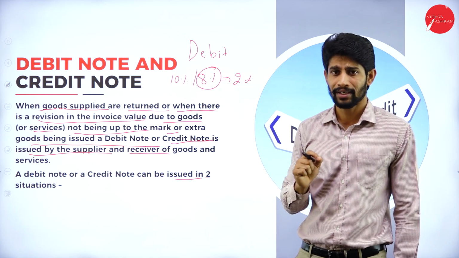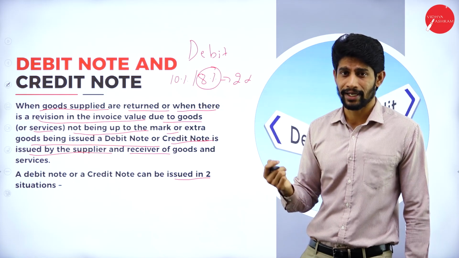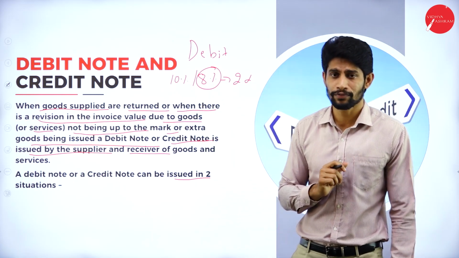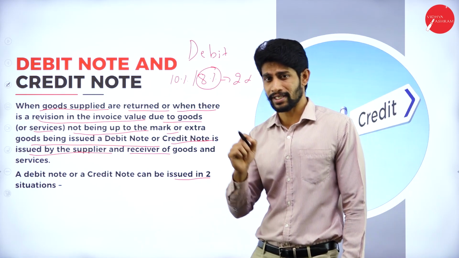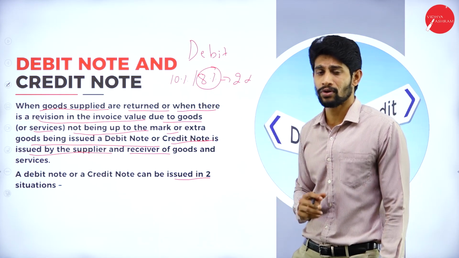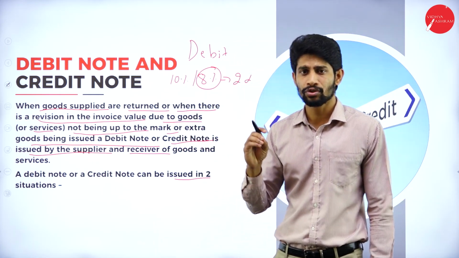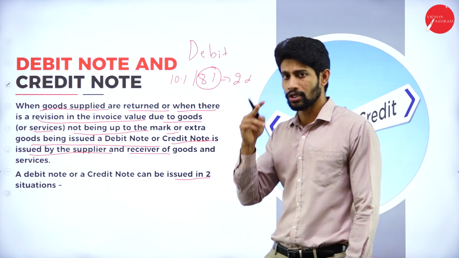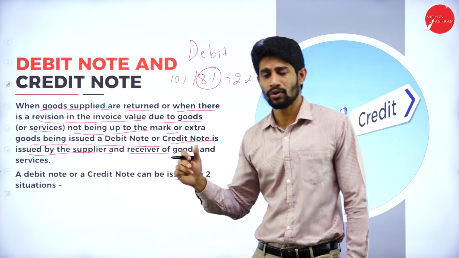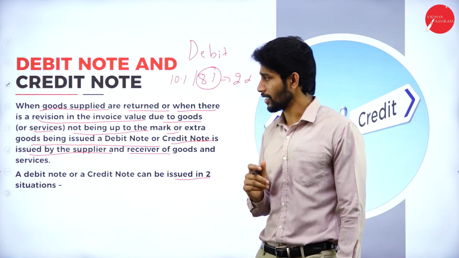When the supplier charges more than the actual GST rate and more than the actual value of the product, at that point of time he will be issuing the credit note. So these are the two scenarios where the supplier is going to issue the debit note and credit note to the recipient of the product.